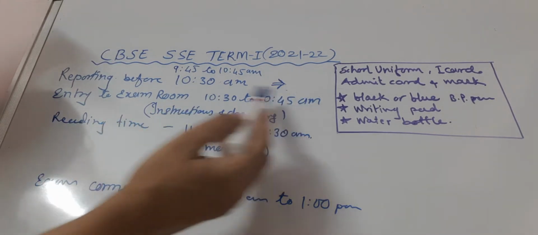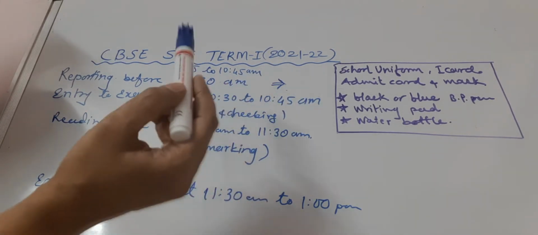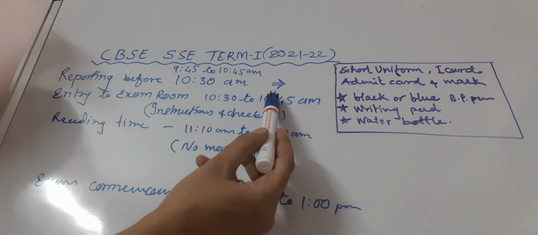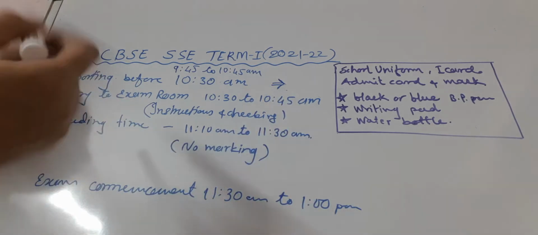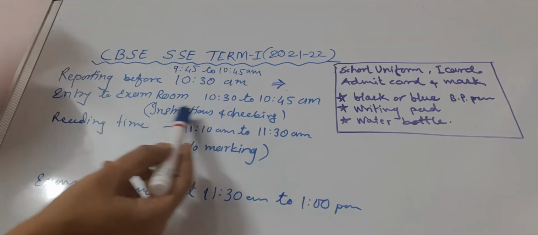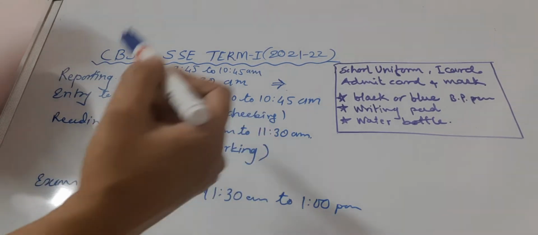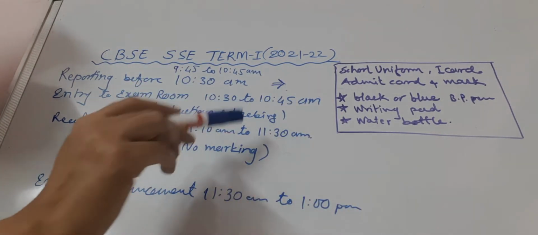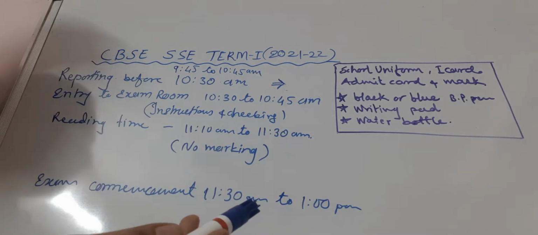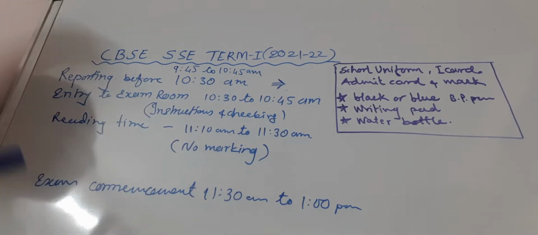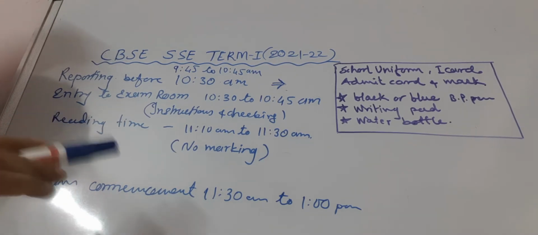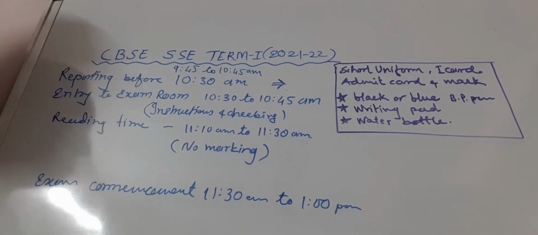After getting in the class, once again your admit card and whatever things you have carried with you will be checked. Again it will be announced whether you have carried any objectionable thing with you. If you have carried any, you can give it at that time. If it is found after that, then it will be considered as unfair means and the board will not announce your result.